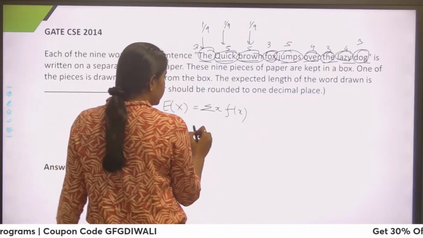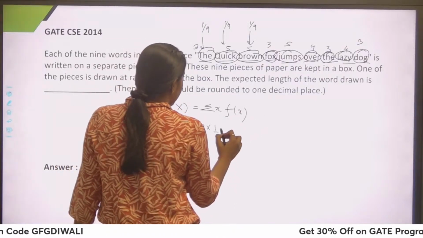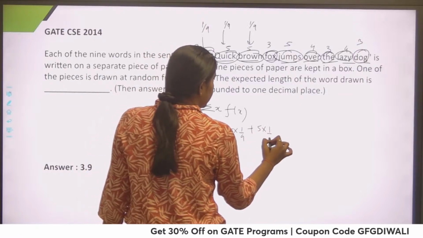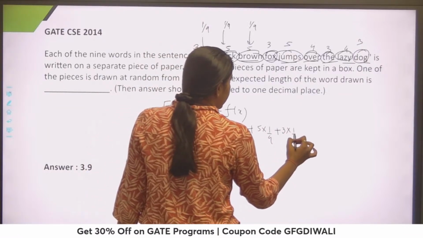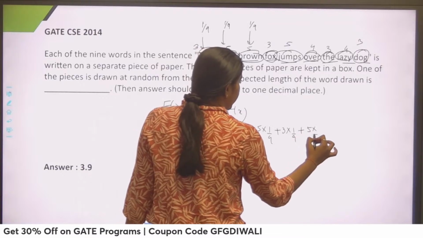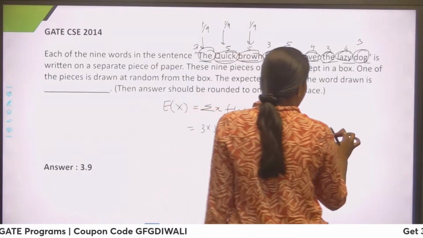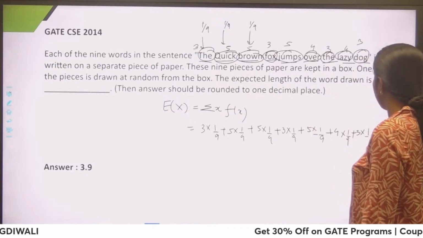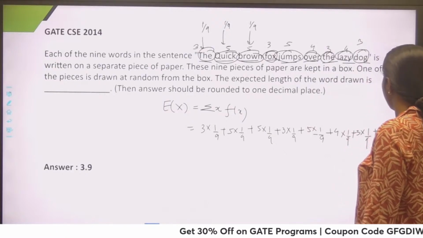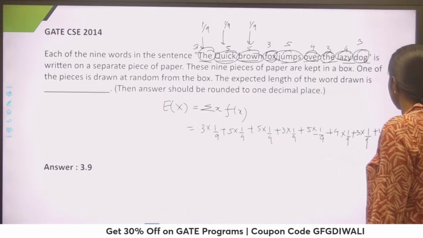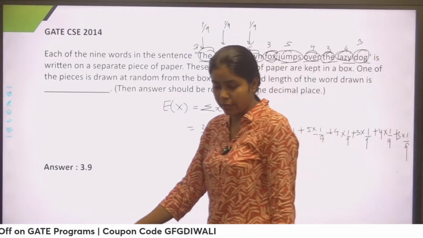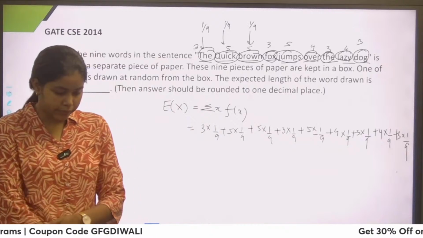I'll do the same. So 3 into 1 by 9 plus 5 into 1 by 9 plus 5 into 1 by 9 plus 3 into 1 by 9 plus 5 into 1 by 9 plus 4 into 1 by 9 plus 3 into 1 by 9 and then plus 4 into 1 by 9 and then plus 3 into 1 by 9. So on solving this would give you the final expectation. Right.